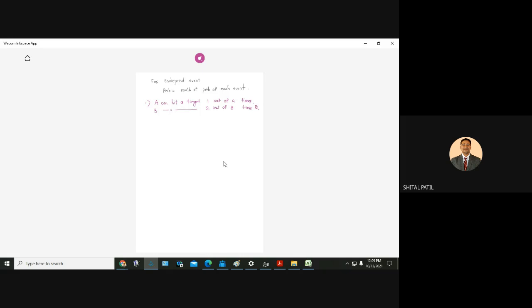And C can hit the target 3 out of 4 times. Find the probability that